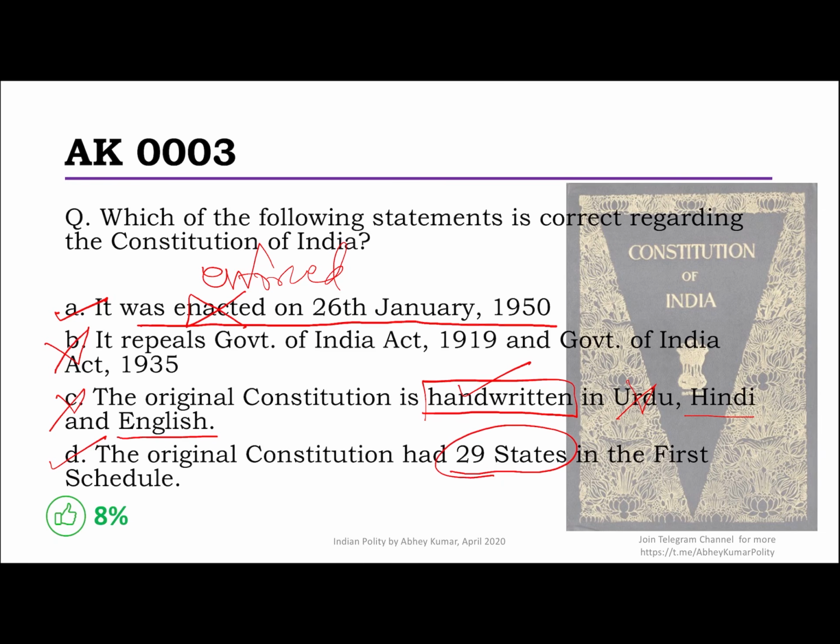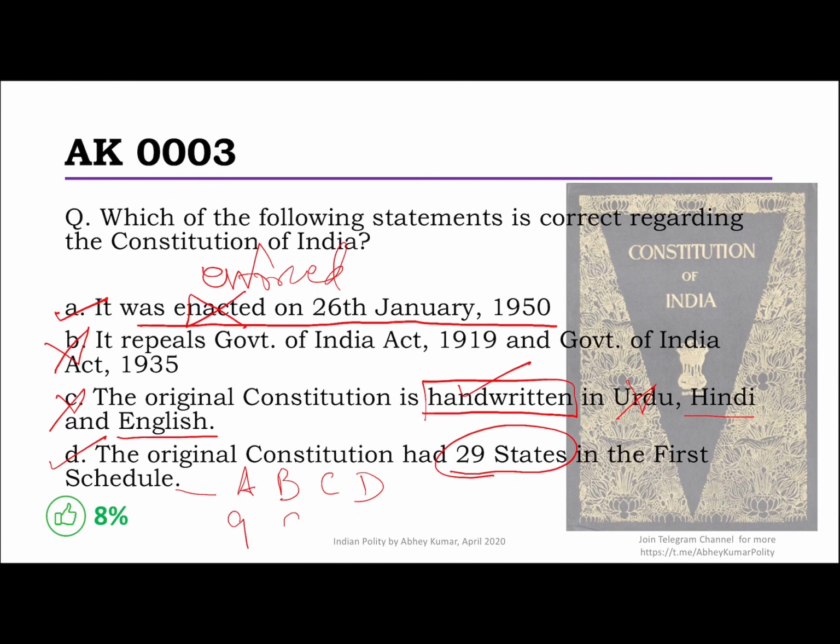But never be confused. As I told you, you can go on the World Digital Library and see the actual constitution. Go to the first schedule and see that the first schedule has been divided into Part A, Part B, Part C, and Part D. These were the 4 categories of states.